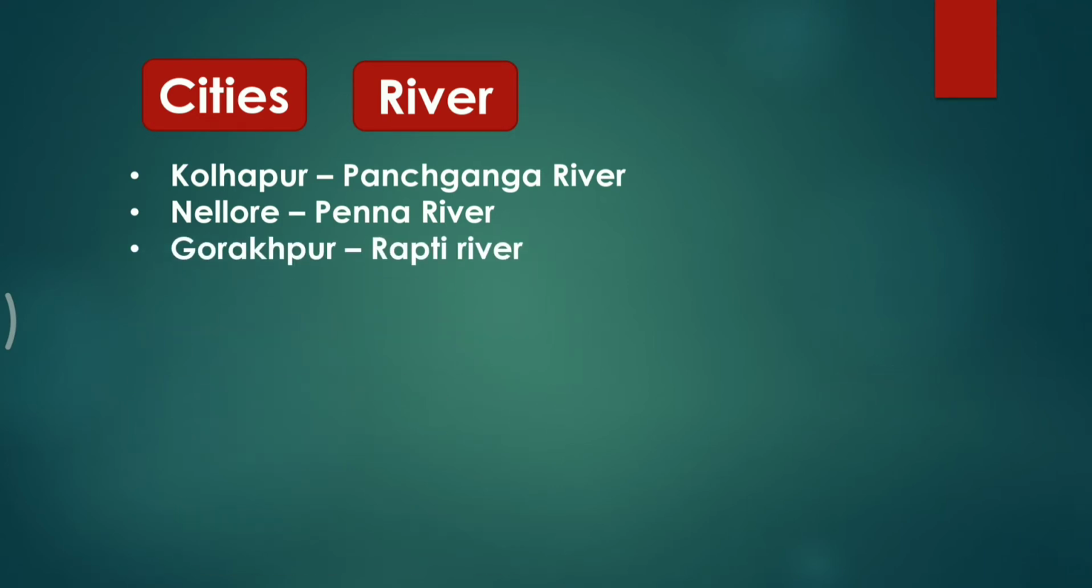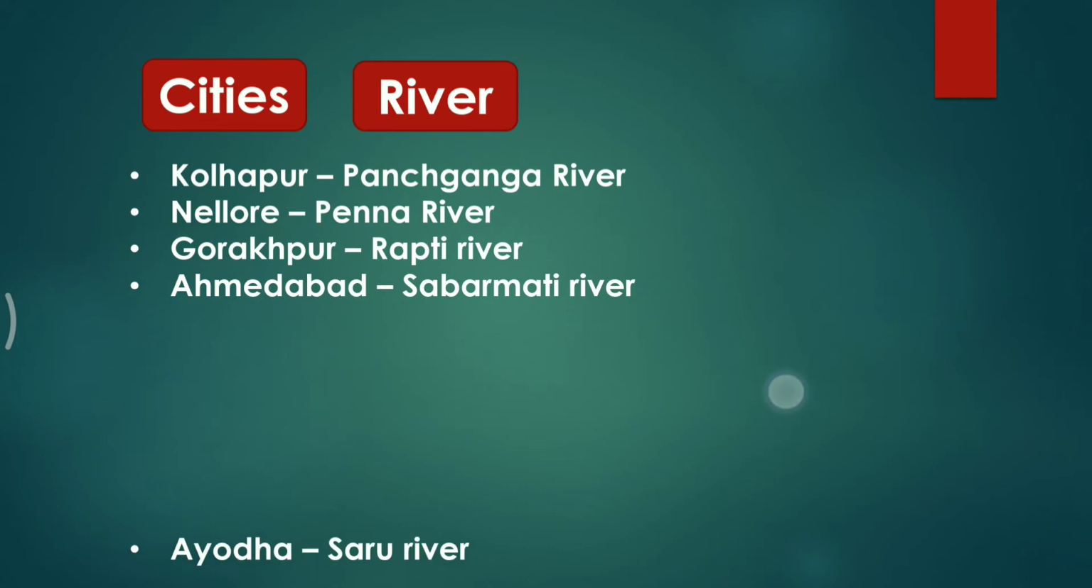Next city is Gorakhpur. Gorakhpur is located in the Indian state of Uttar Pradesh, and it is situated along the bank of the Rapti River. Next is Ahmedabad. Ahmedabad is the largest city of Gujarat, and it is situated on the Sabarmati River.